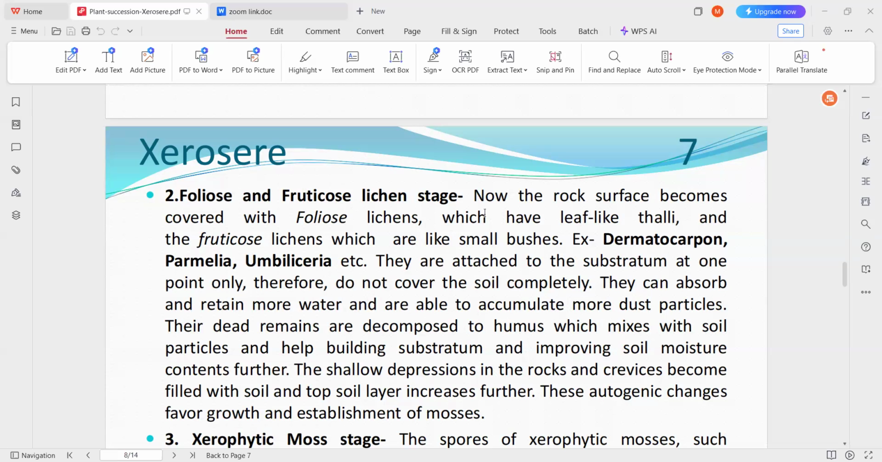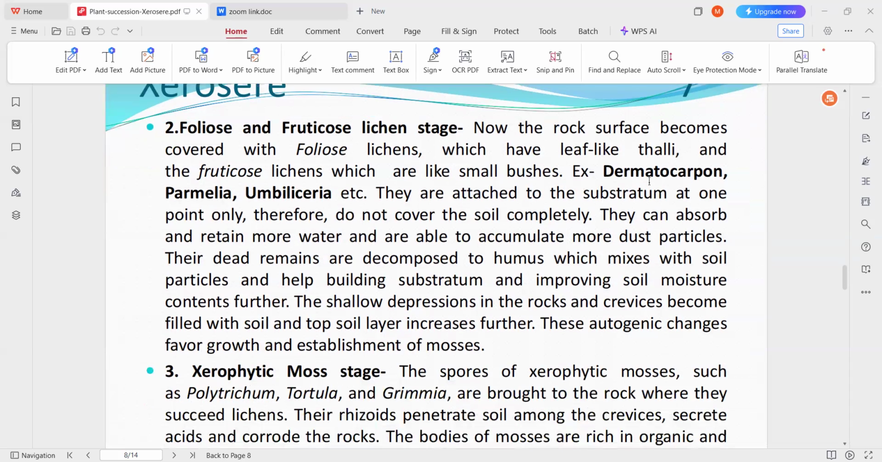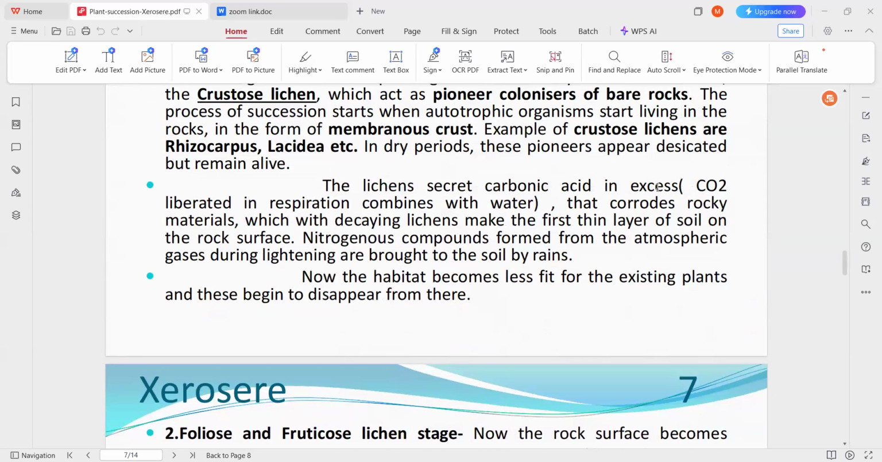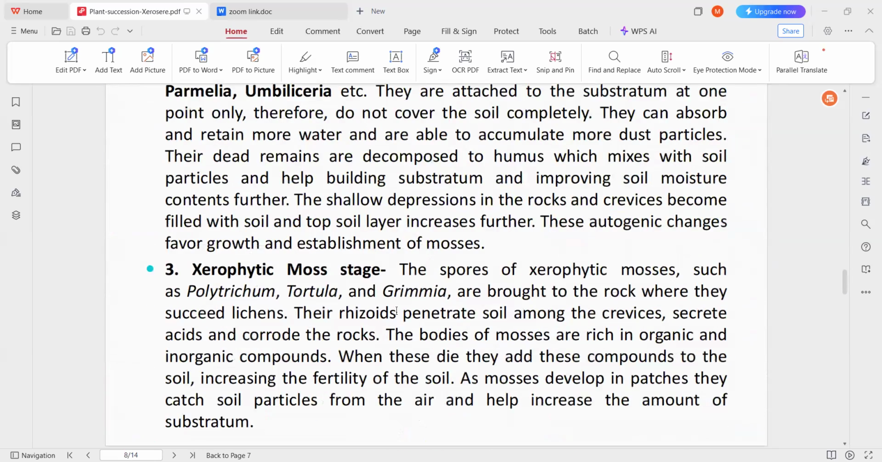Due to which, this foliose and fruticose stage is again replaced by the xerophytic moss stage. In the foliose stage, the main lichens are Dermatocarpon, Parmelia, and Umbilicaria. Whereas in the first stage, the crustose lichens are mainly Rhizocarpon and Lecidea. So in the second stage, the main lichens are Dermatocarpon, Parmelia, and Umbilicaria. Then the third stage.